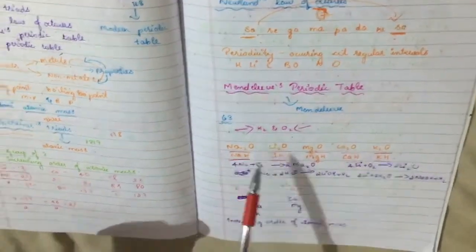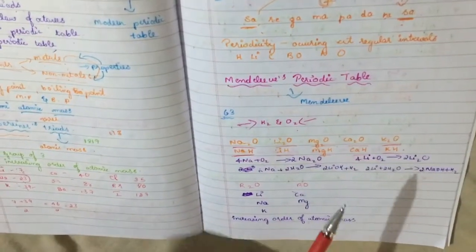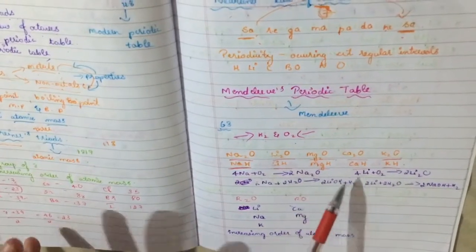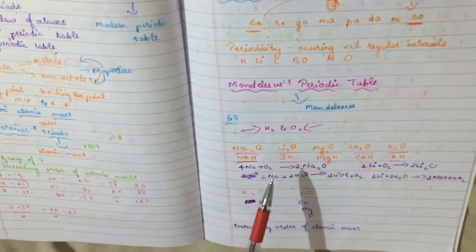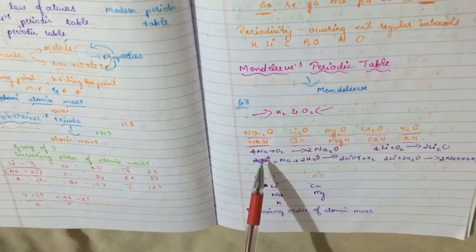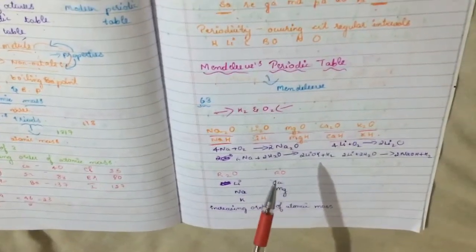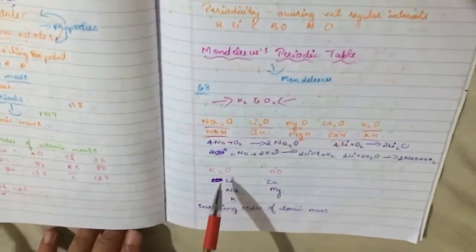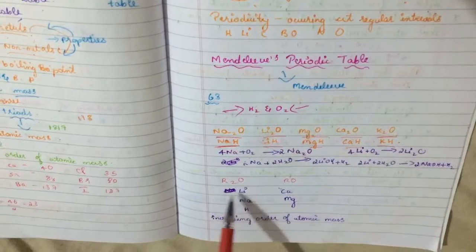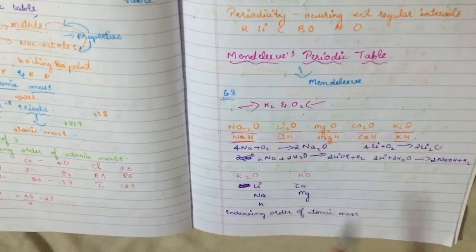Here he found that when he made the elements react with oxygen as well as hydrogen, there were some properties which were similar to each other. That is, the compounds formed by these elements were similar, and wherever there were similarities, he placed them into a group, that is R2O. Under R2O, he placed Li, Na as well as K, and under RO, calcium as well as magnesium.